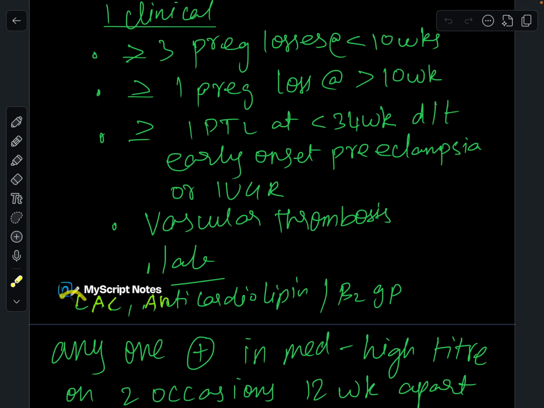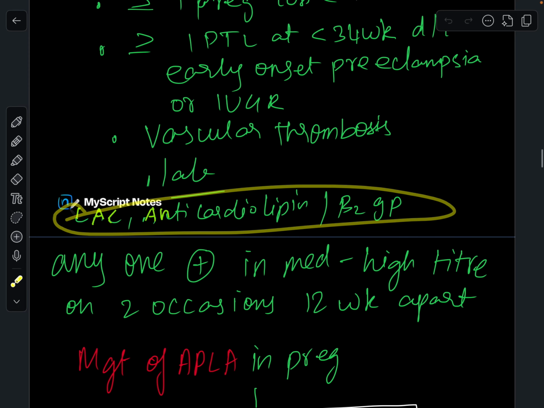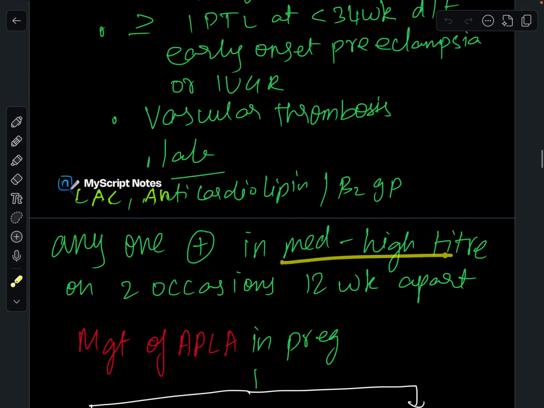One lab criterion is the antibodies. If any one antibody is present in medium to high titer on two occasions 12 weeks apart.